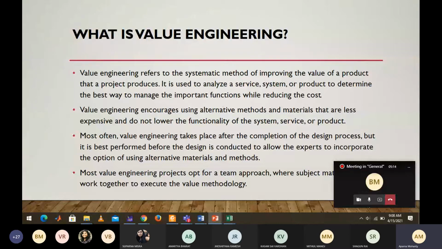So how do you add value to your product? Suppose you are launching a smart AC. If you are not able to add new features, because you don't have the capability or expertise to add new features, the best way is to try to reduce the cost of your product. So what can you do? Instead of using copper pipes and all, you can use some alloy of copper, so that way it will become a little cheaper.